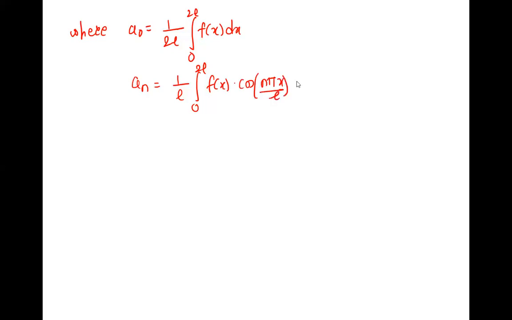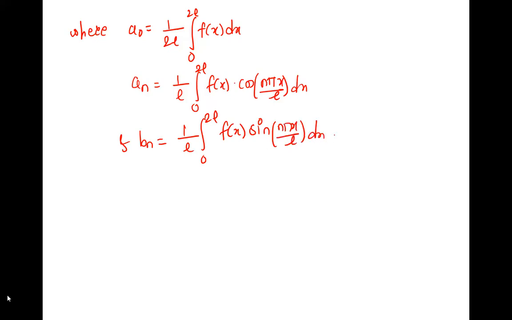n pi x by L dx. And Bn is 1 by L, integration 0 to 2L, f of x sin n pi x upon L dx. Right, so this is what we have to find.